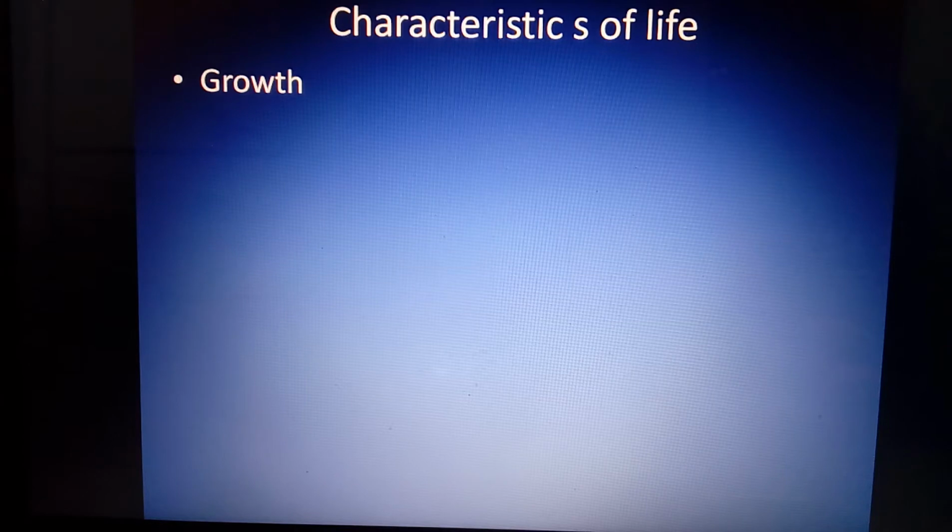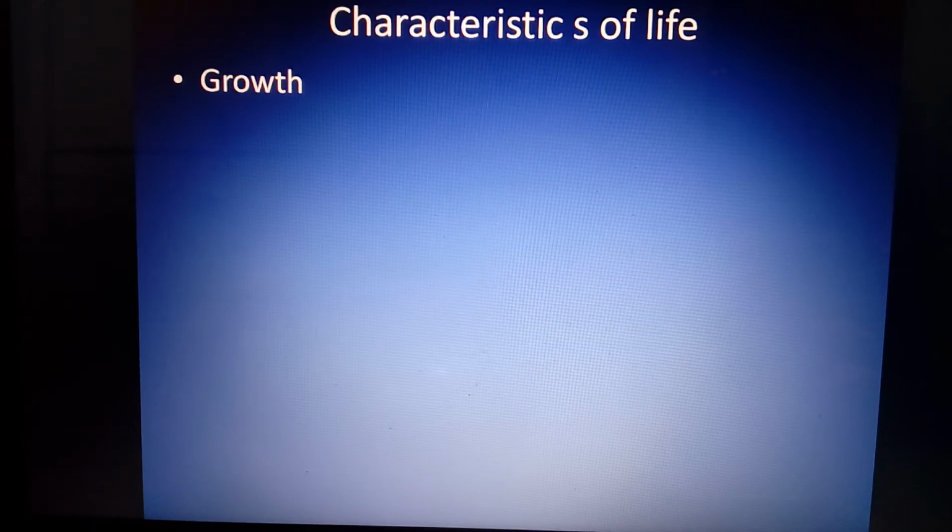A number of students are going to say growth is shown only by living organisms and not by non-living things. But this is not so, mind it. Growth is shown by both living as well as non-living things.